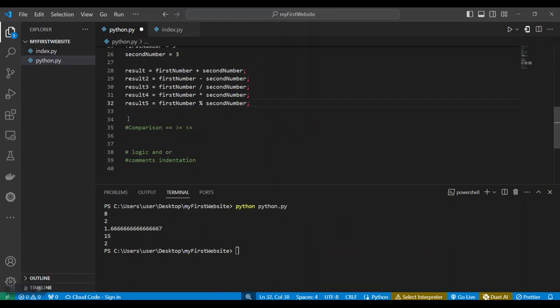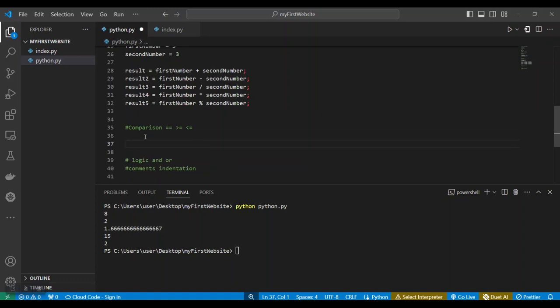You can come here and delete this. Now the results. First of all, before we do anything, I just wanted you to know that the result of a comparison operator will either be true or false. So something can either be true or it can either be false. Whenever you're using a comparison operator, just know that a Boolean value will be returned.